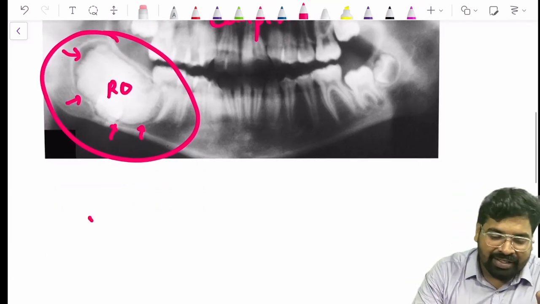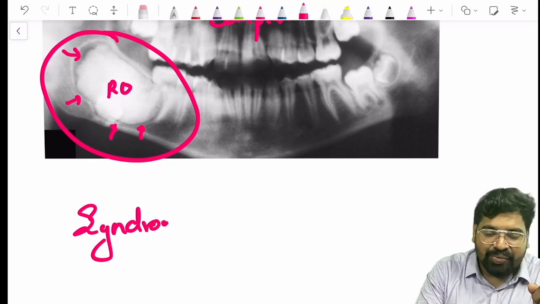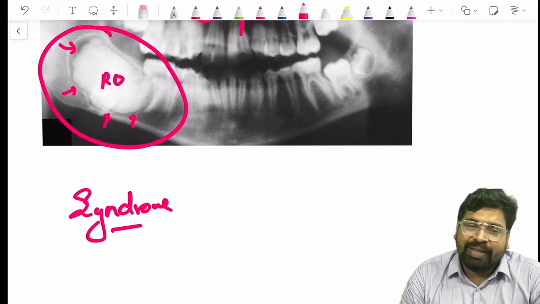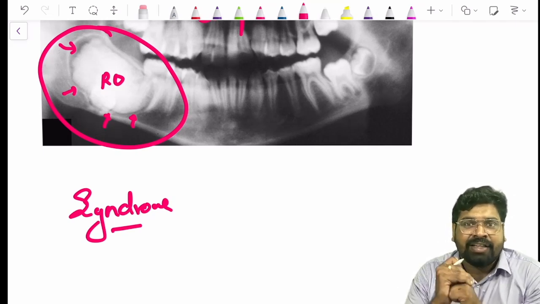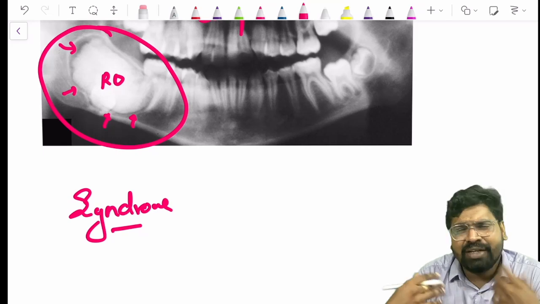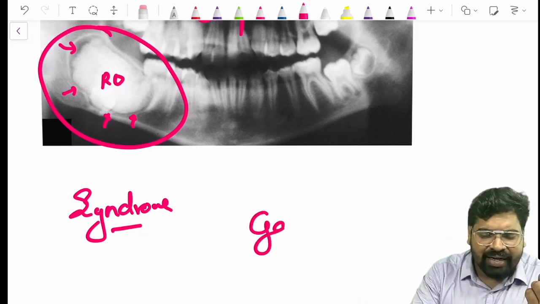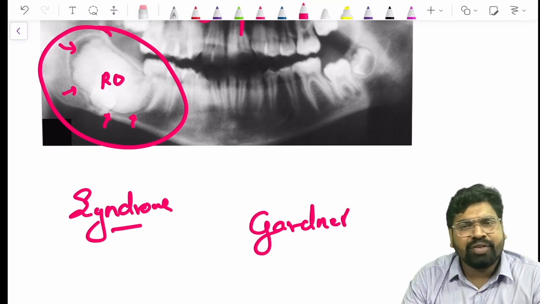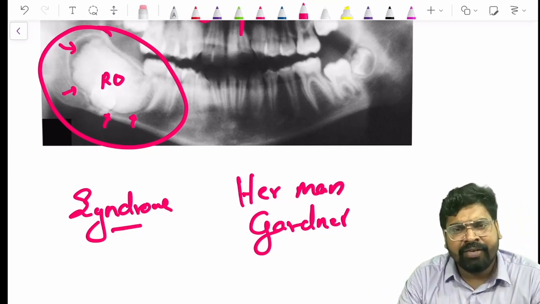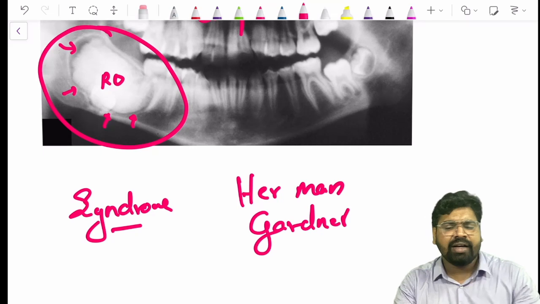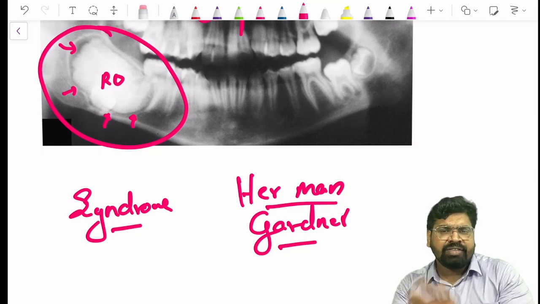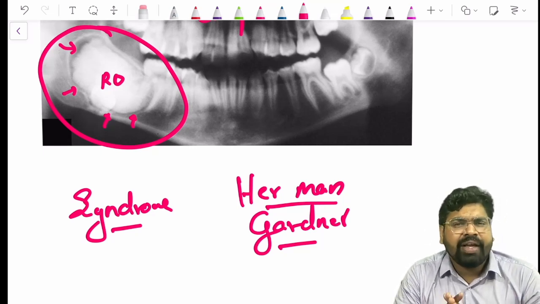So this is about odontoma, and I hope you remember the syndromes where you see odontomas. We discussed the syndromes in the first videos. Please try to recollect. You can remember at least one syndrome where you see multiple odontomas. Gardner syndrome, right? In Gardner syndrome you can see so many odontomas. I would like to say Herman was a gardener. Her husband was a gardener. Herman syndrome, Gardner syndrome are the two syndromes where you see odontoma.